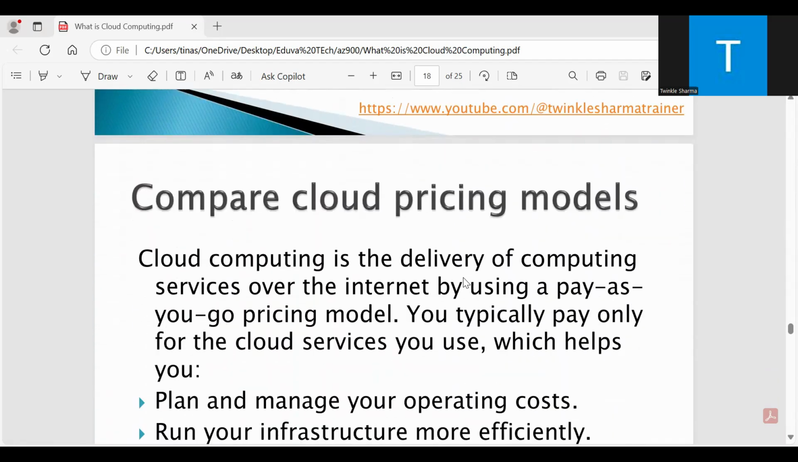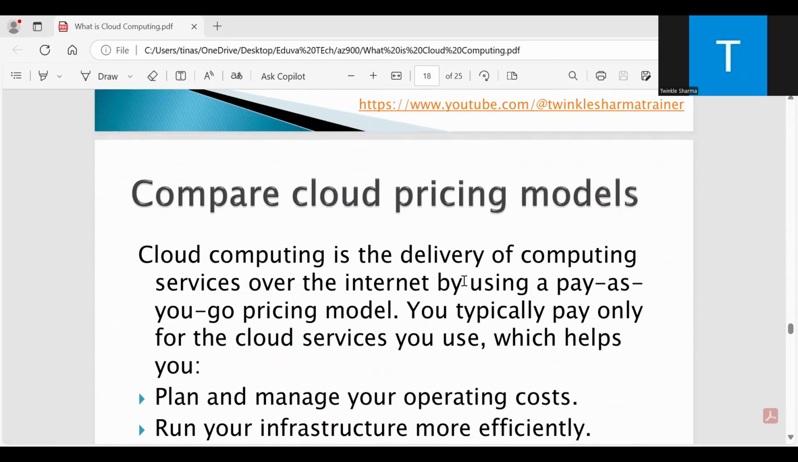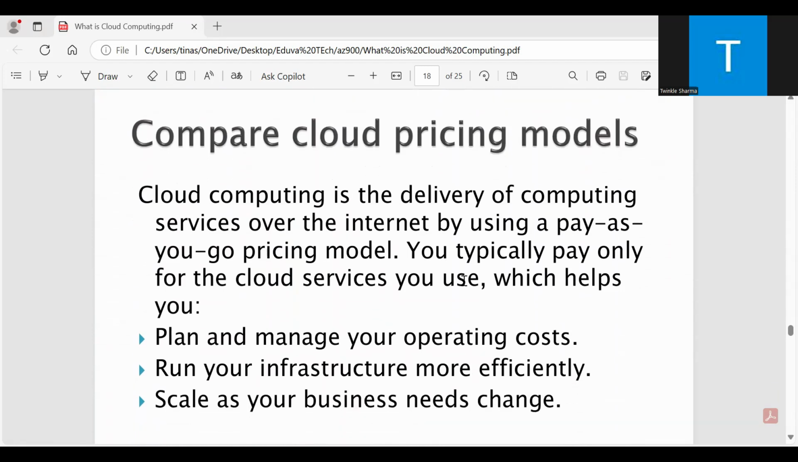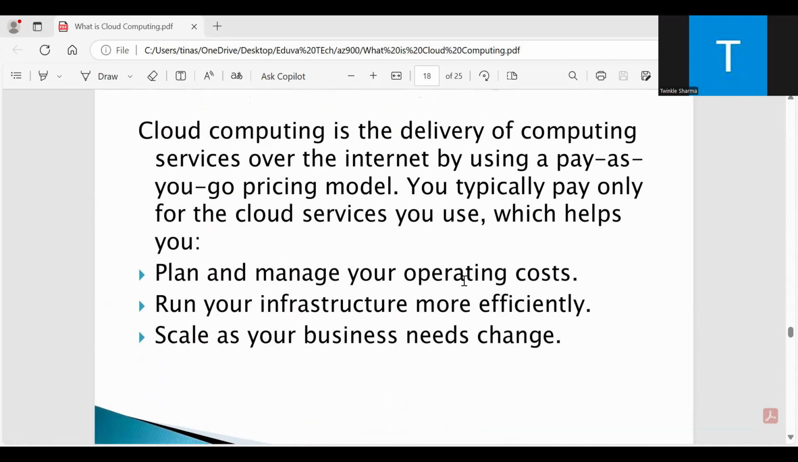Then we have compare cloud pricing models. Cloud computing is the delivery of computing services over the internet by using a pay as you go pricing model. You typically pay only for the cloud services you use. You only pay for the database, or any storage, any computing service you are using. So you have to pay only for that service.